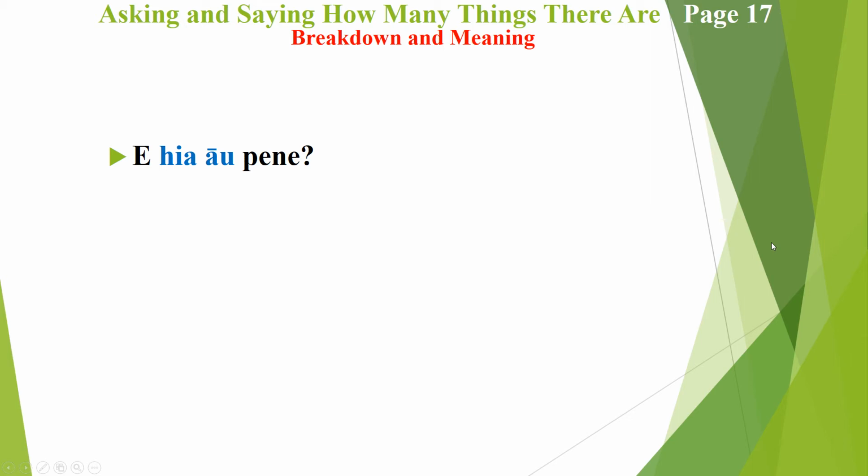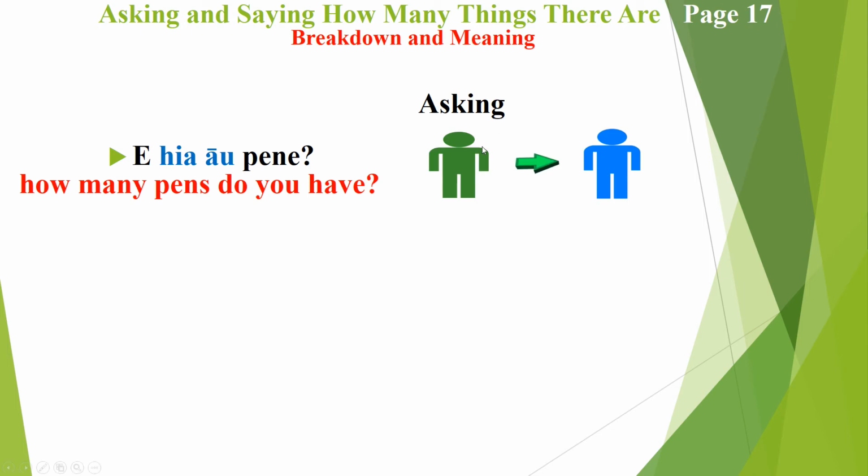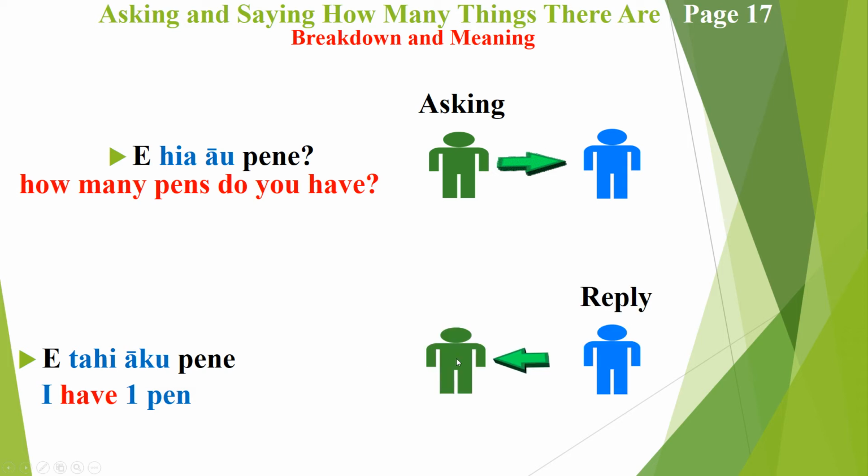So our first example is here: "Āu pene?", which simply means "How many pens do you have?" Mr. Green is asking Mr. Blue how many pens he has. I've jumped a little bit too far forward, and that's what it looks like in your app. The answer has come back as "E tahi aku pene", which simply means "I have one pen." So Mr. Blue is saying to Mr. Green that he has one pen.